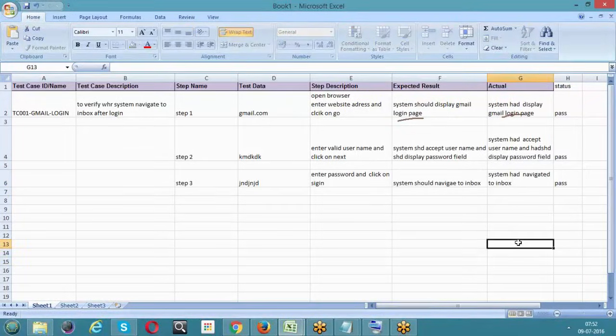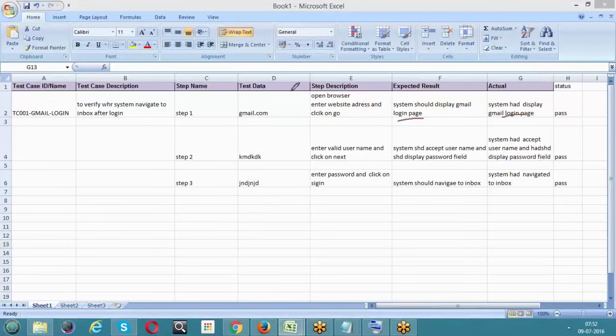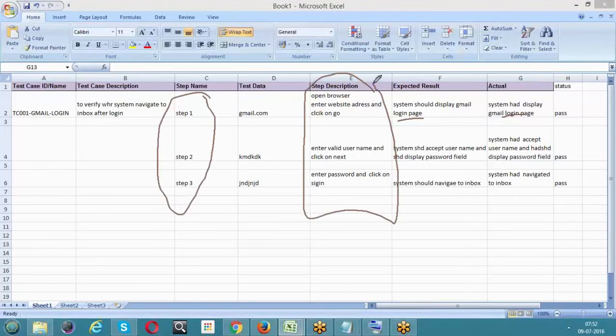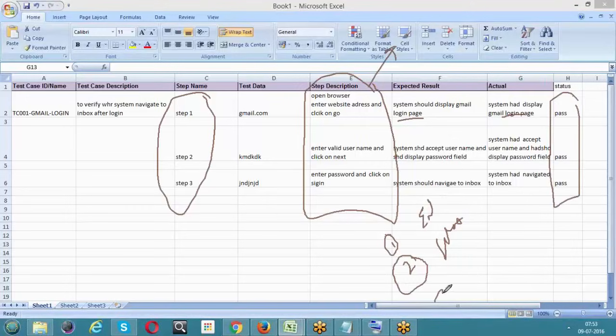The status is pass. In manual testing, there are three things. One, the user action: whatever the step names or step description says, you have literally performed this activity on the end application. This is the first task. Whatever the step description says, we need to do that. Next, after doing that, we need to watch the actual behavior. You have watched it moving into the inbox, right? So watch the actual behavior and provide the status to the step. These are the three things you are going to do as manual testers. Clear? Yes.